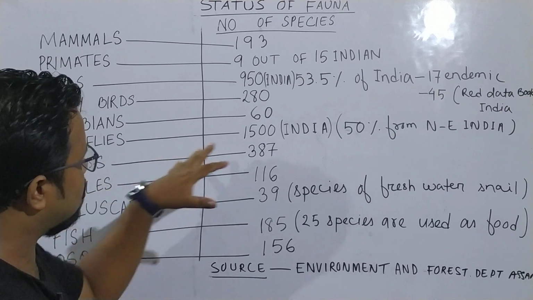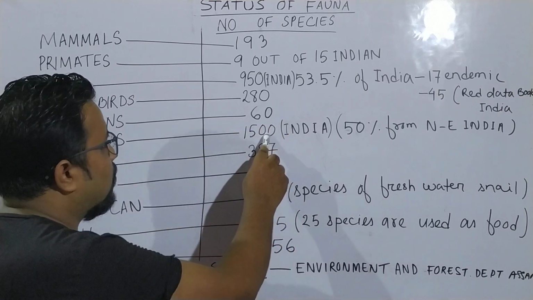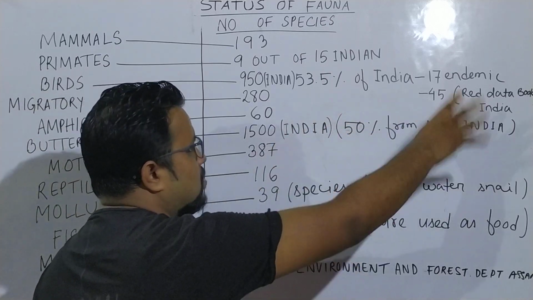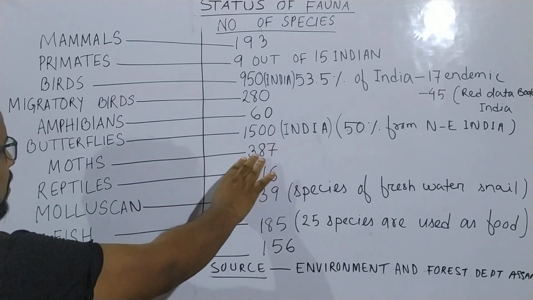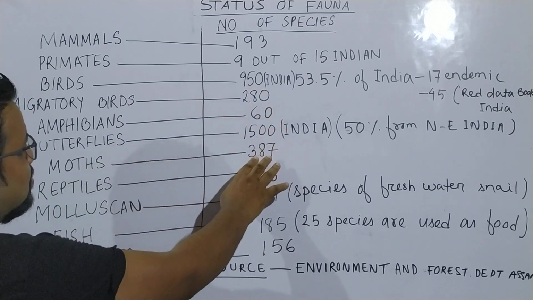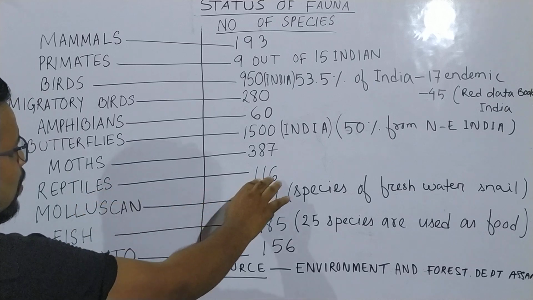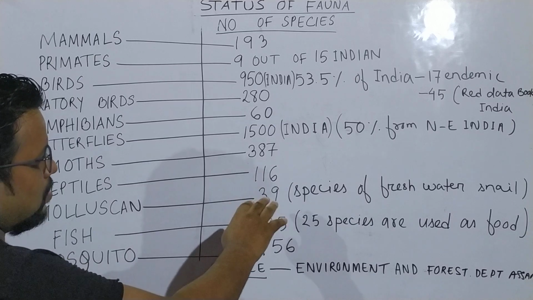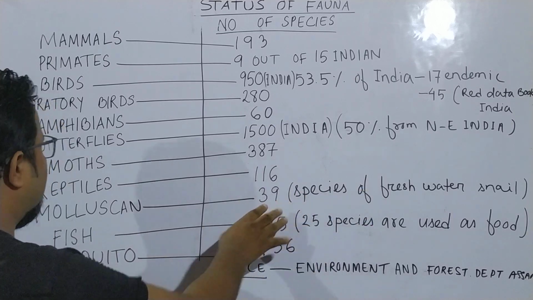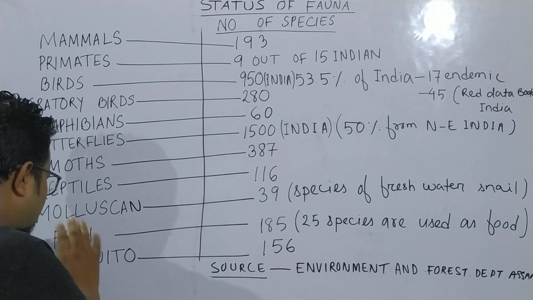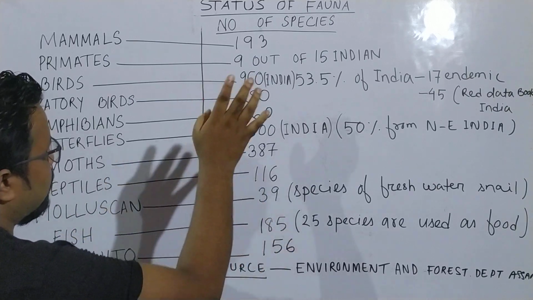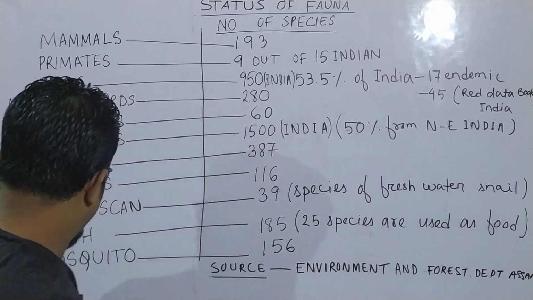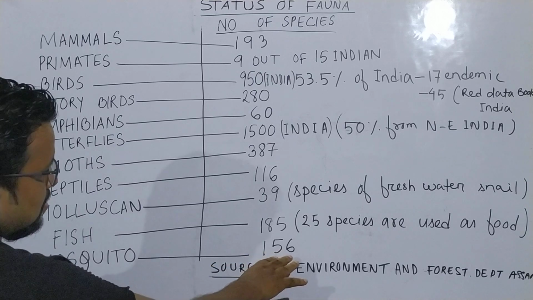In case of butterflies, 1500 butterflies are found in India, and almost 50% of butterflies are found in Northeast India. Moths, the number of species of moths in Assam is 387. Then reptiles is 116 species. In molluscs 39, that means 39 species of freshwater snail are found in Assam. In case of fish, 185 species are found. Out of that, 25 species are used as food. And in mosquito, it is 156 species.